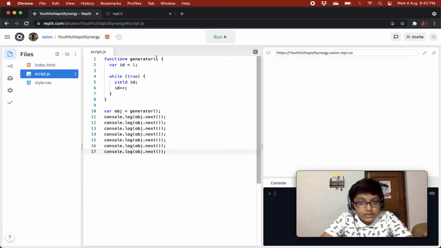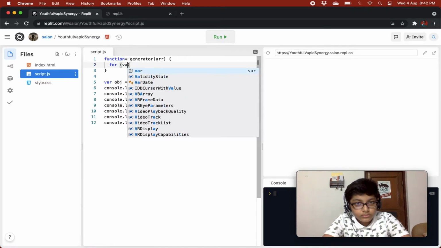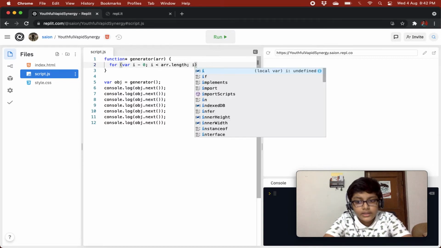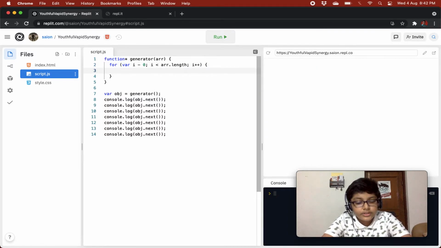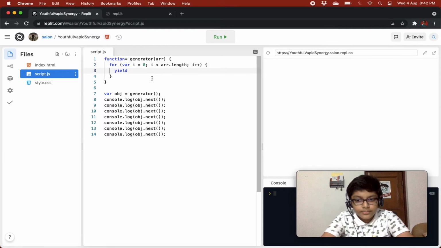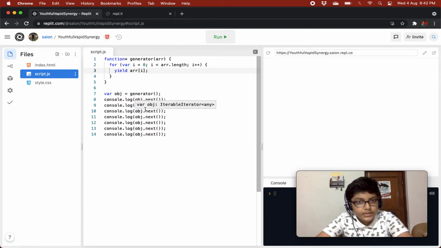In this generator we will get an array, and what we could do is for variable i equals 0, i less than array.length, i plus plus, and then we'll just yield out array[i]. I'll explain this in a second.